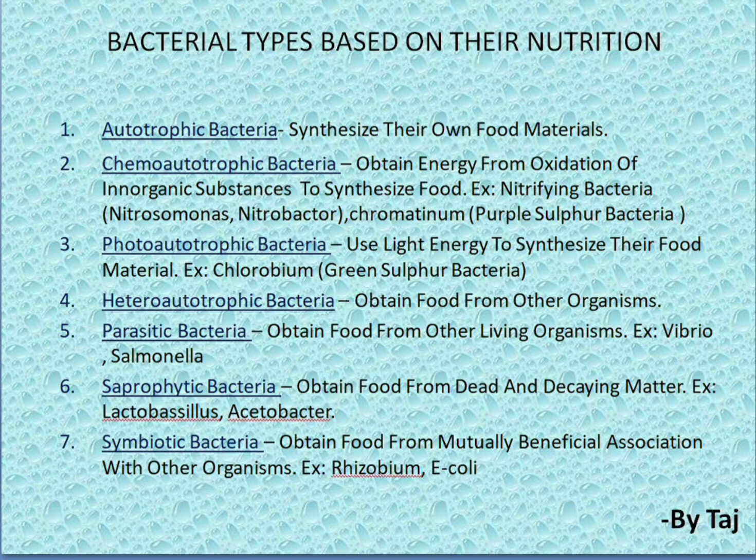Symbiotic means obtaining food from a mutually beneficial association with other organisms. For example, Rhizobium, E. coli. These come under the symbiotic type of bacteria. So, this is about the types of bacteria based on their nutrition.